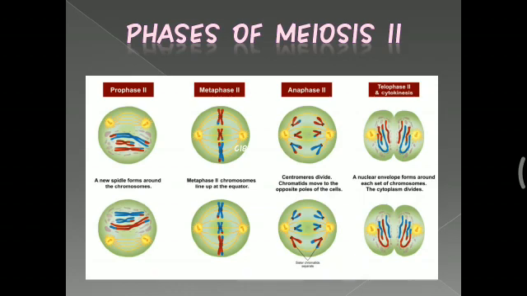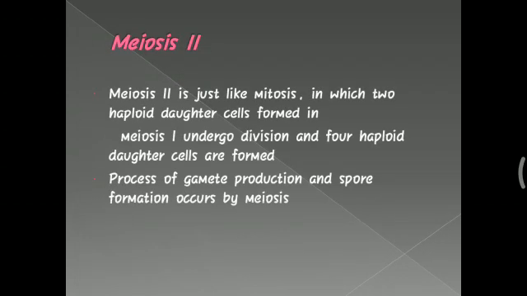In the next video, I have already covered prophase 1 in much detail. Meiosis 2 is just like mitosis, in which the two haploid daughter cells formed in meiosis 1 undergo division and four haploid daughter cells are formed.